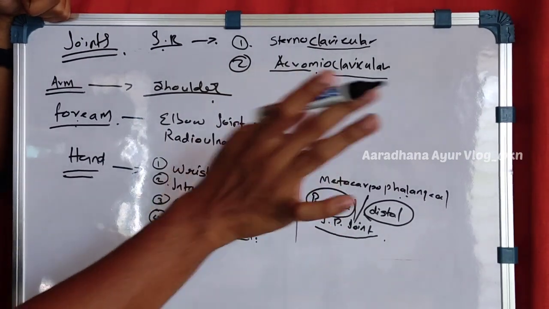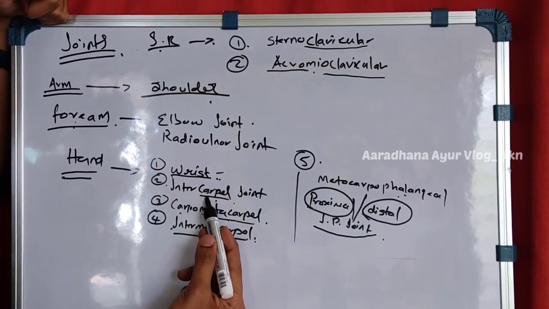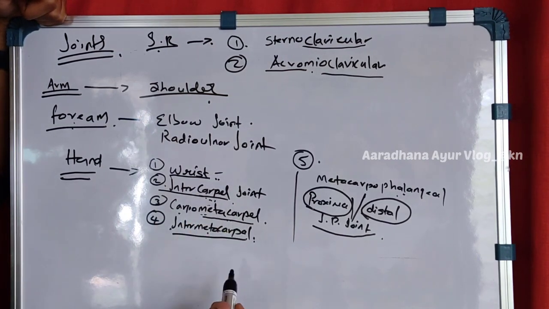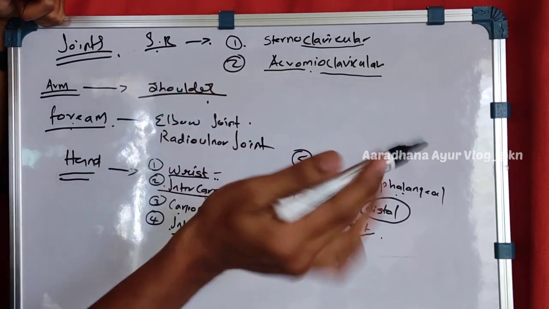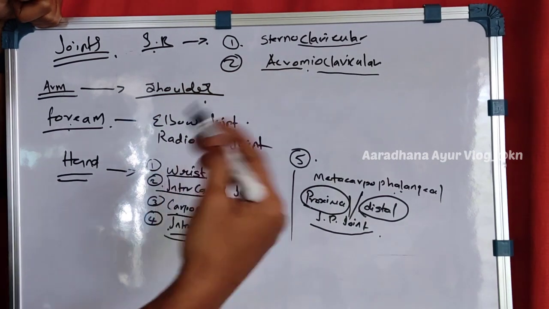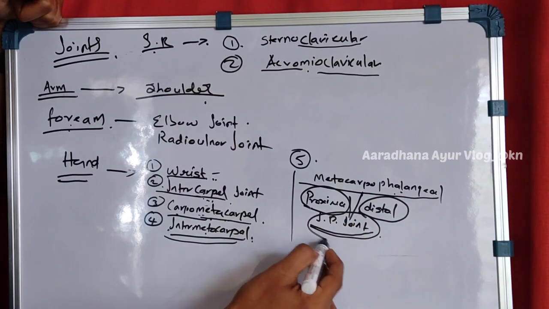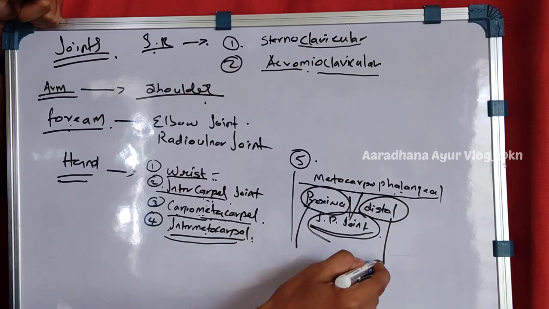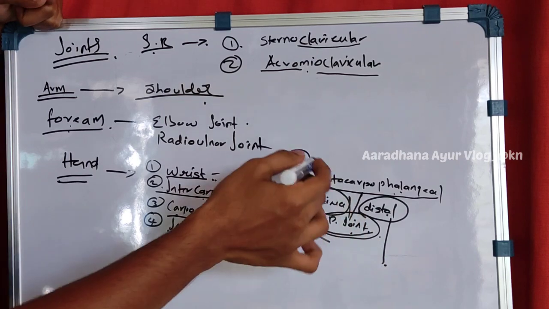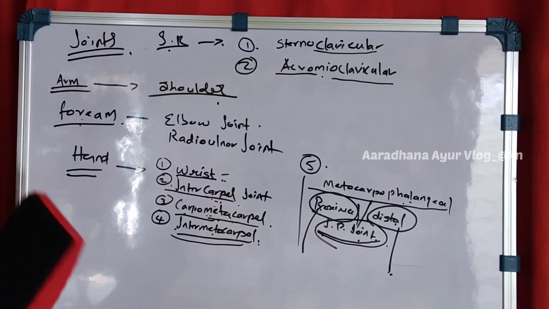So while making the joints, first one is the wrist, that you know. Carpal bones are there, so 2 carpal bones make the intercarpal joint. Next is carpometacarpal. Next is meta and meta, so intermetacarpal. Next is metacarpophalangeal joint. Next is phalangeal, that is the interphalangeal joint, which will be in both the proximal and distal parts. So totally 6 in number, that you have to see.